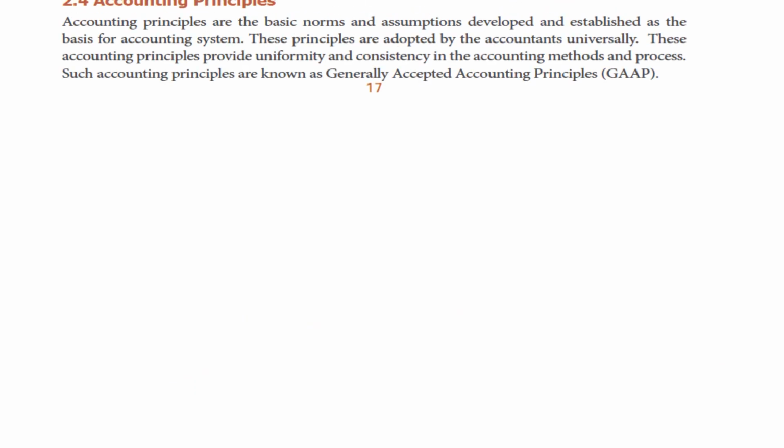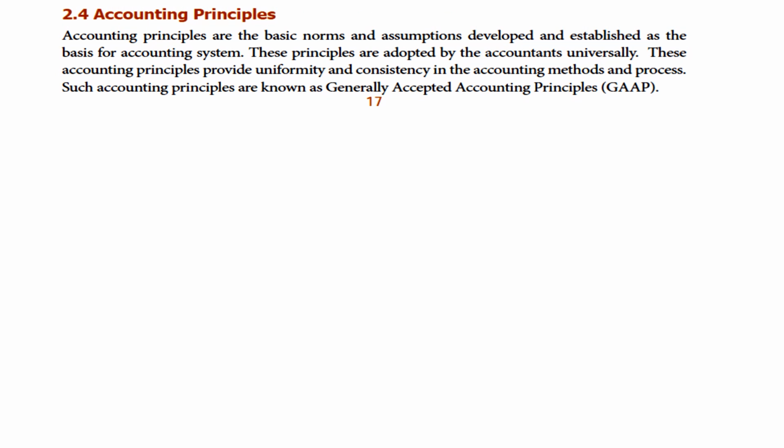Page number 17, accounting principles, 2.4. Follow me when I read. Accounting principles are the basic norms and assumptions developed and established as the basis of accounting system. These principles are adopted by the accountants universally.